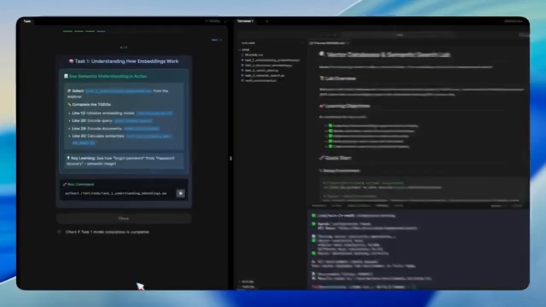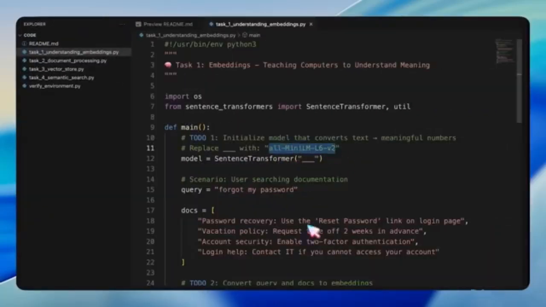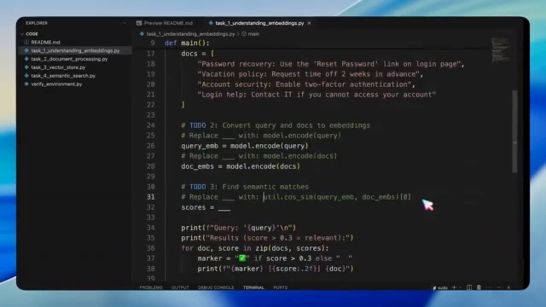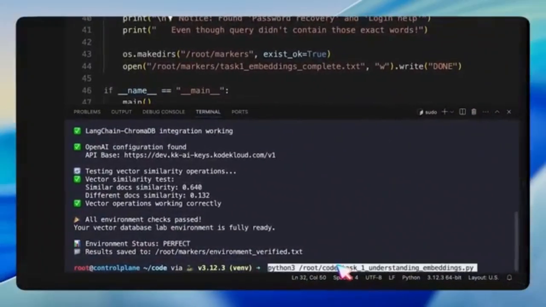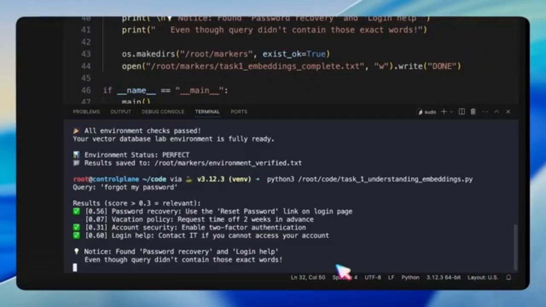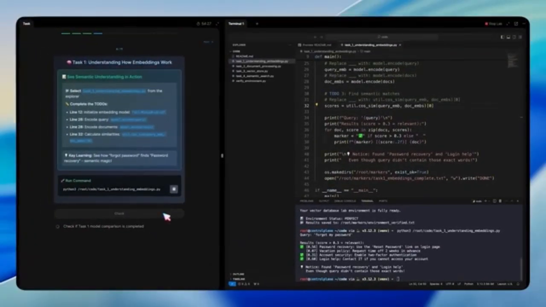That takes us into task number 1, where we put embeddings into action. We open the script, initialize the MiniLM model, encode both queries and documents, and then calculate similarity using cosine similarity. Running the script demonstrates how a search for forgot password successfully matches password recovery, showing semantic understanding in real time.